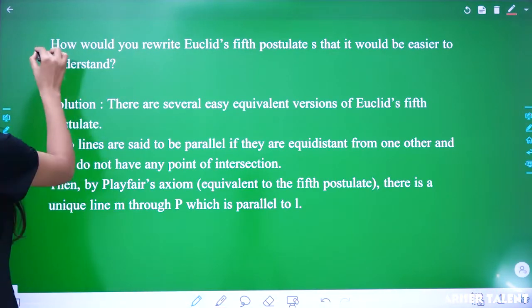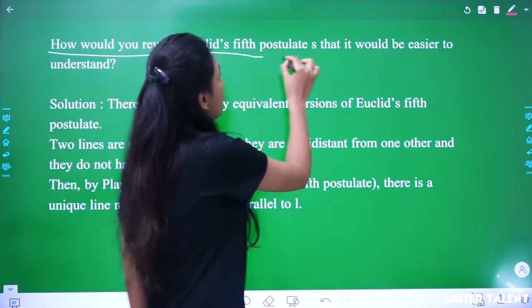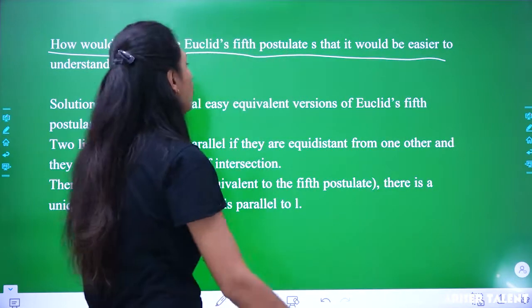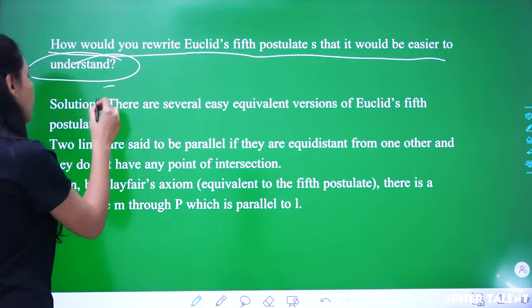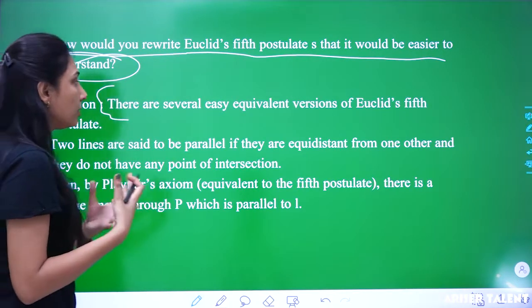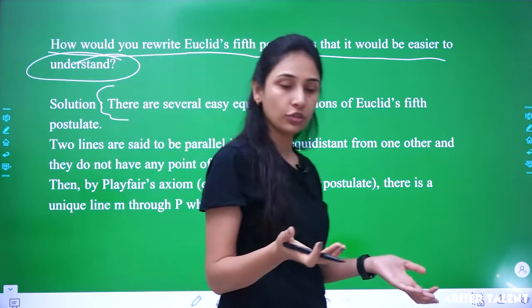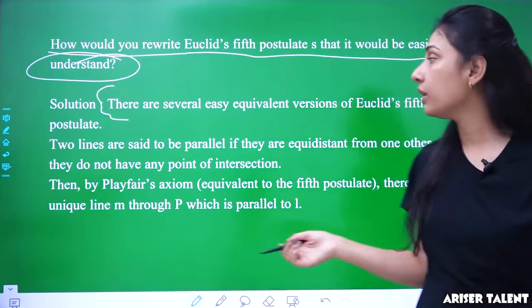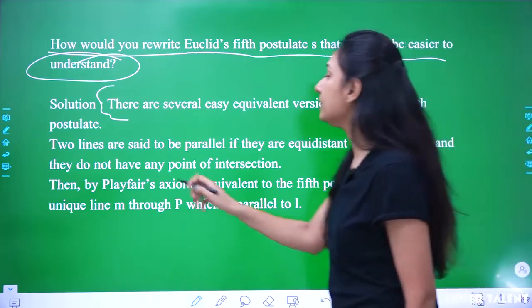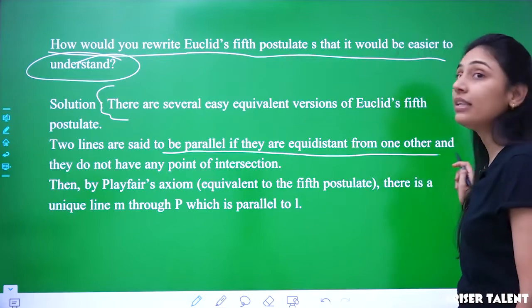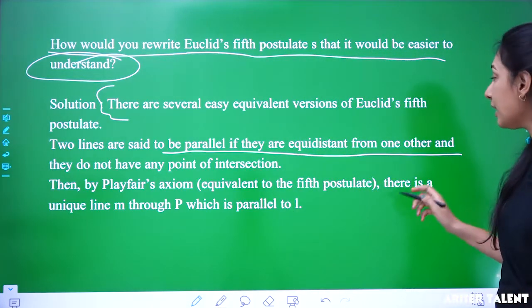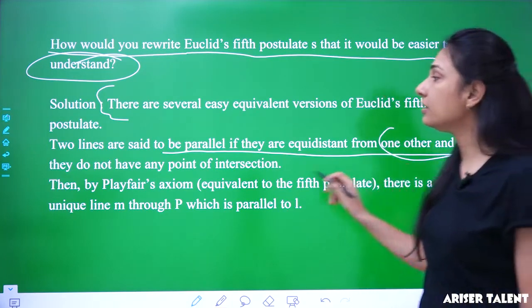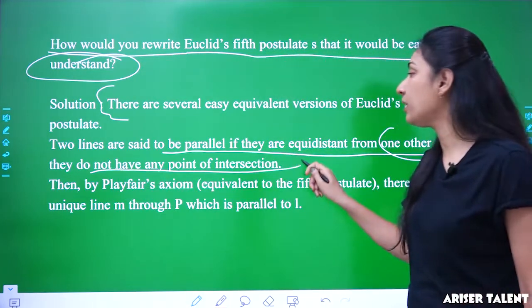Now, how could you rewrite Euclid's fifth postulate so that it would be easier to understand? Several easy equivalent versions of Euclid's fifth postulate are there. You can have it here: two lines are said to be parallel if they are equidistant from one another, which is what we just proved in the example, and they do not have any point of intersection.